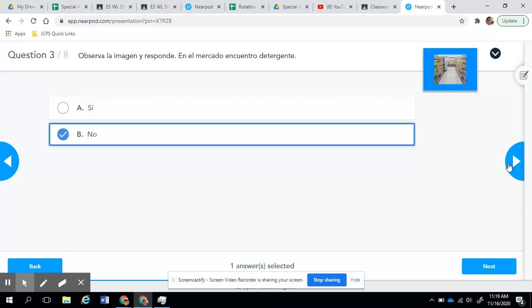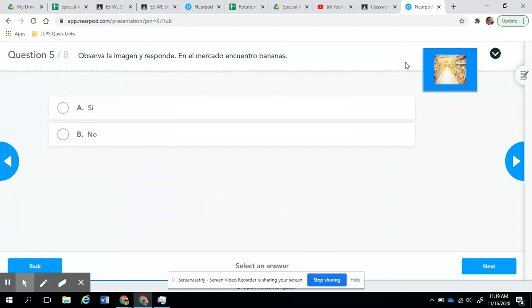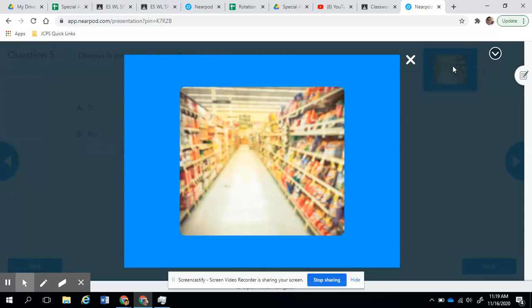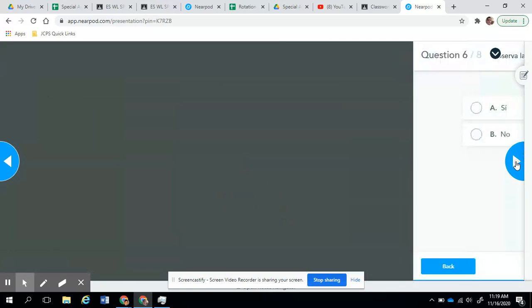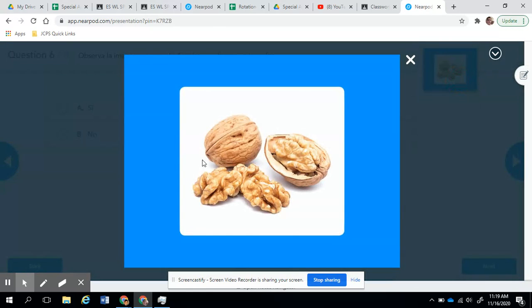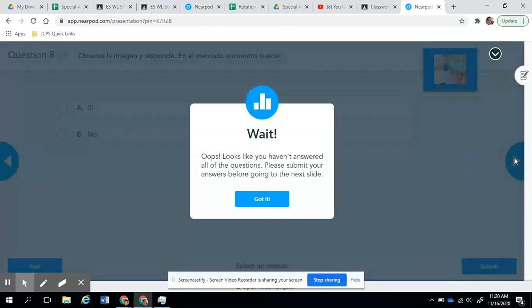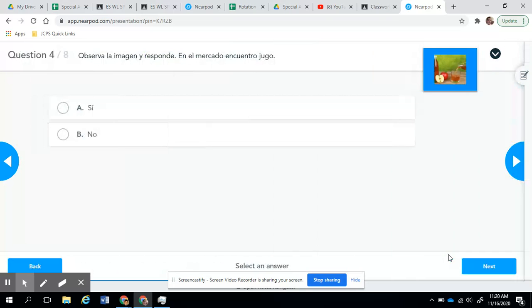Now, I have done 3 of those. You guys can do the rest. Remember, you look at the image and say encuentro bananas. Does that look like a banana? No, I know that image is kind of blurry, but it's not bananas. I can tell. En el mercado encuentro refrescos. Refrescos is drink. Is this a drink? Probably not. So, you say sí or no. Yes or no.